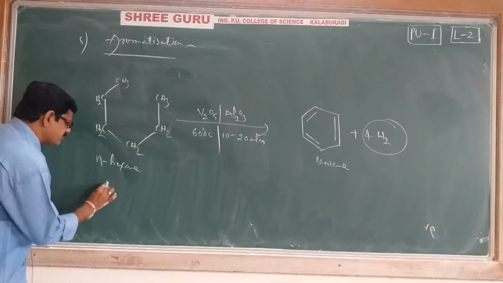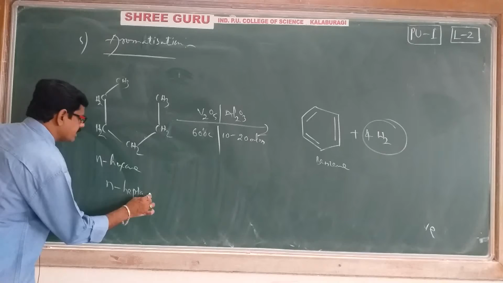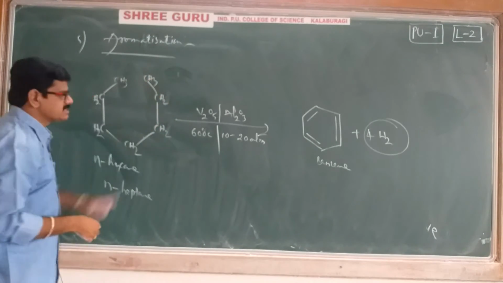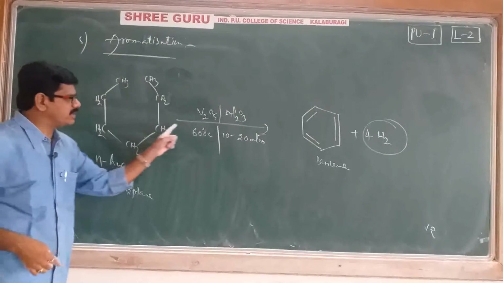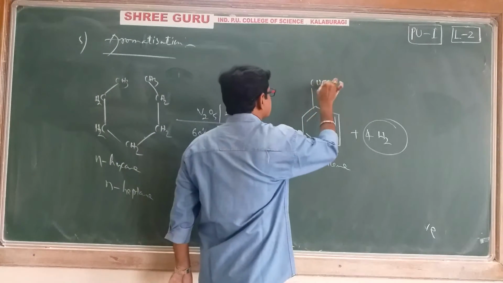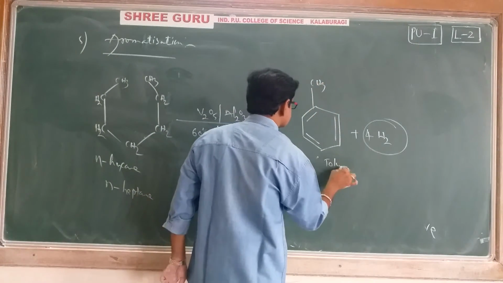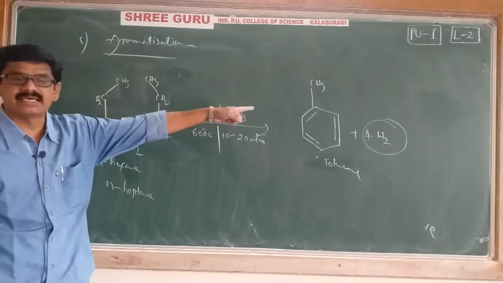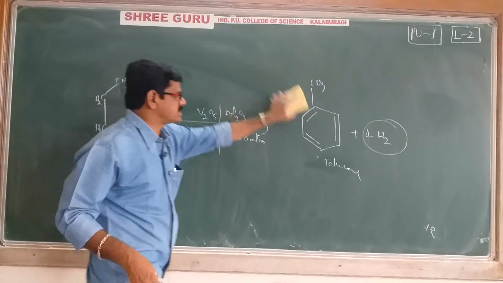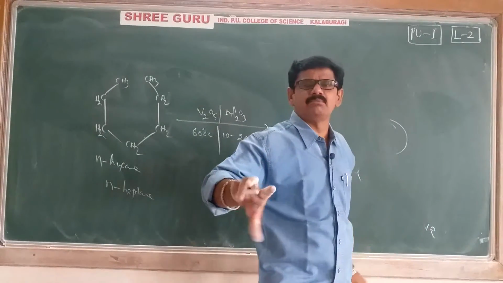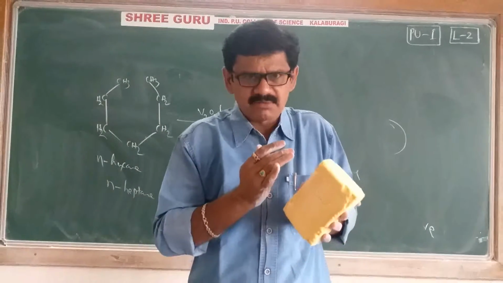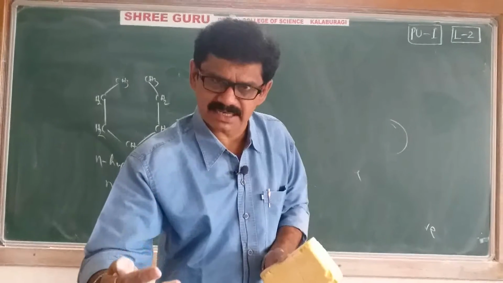Instead of N-hexane, suppose you take N-heptane, which is CH3-CH2-...-CH3, 7 carbons. If N-heptane undergoes the same aromatization under the same conditions, you will get toluene, because here there are 7 carbon atoms, and there also 7 carbons only. This is about aromatization: non-aromatic compounds are converted into aromatic compounds. The N-alkanes should have a minimum of 6 or more than 6 carbon atoms.